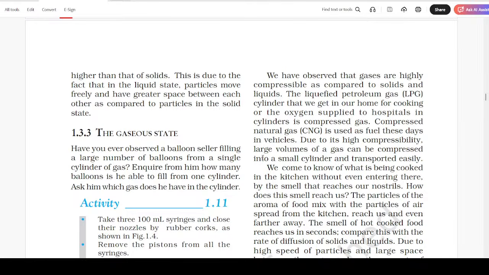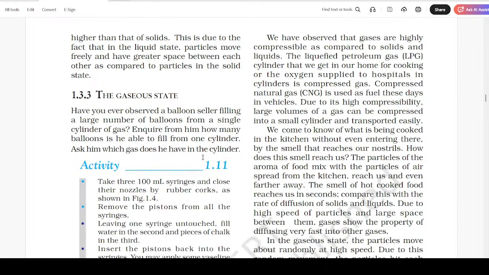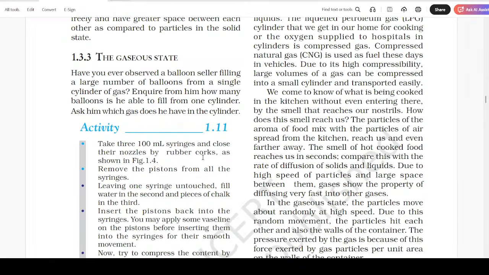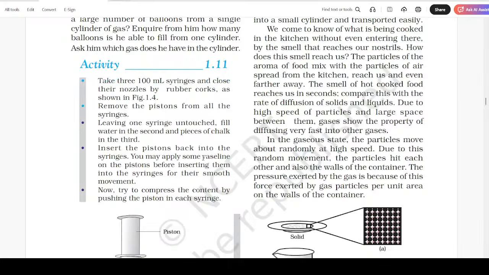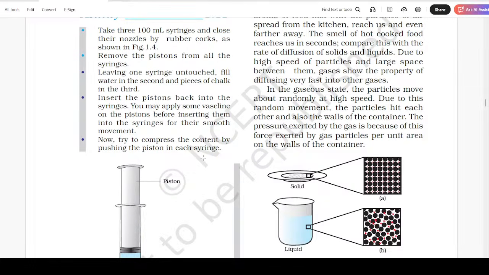Compare this with the rate of diffusion of solids and liquids. Due to the high speed of particles and large space between them, gases show the property of diffusing very fast into other gases. In the gaseous state, the particles move about randomly at high speed. Due to this random movement, the particles hit each other and also the wall of the container. The pressure exerted by the gas is because of this force exerted by gas particles per unit area on the walls of the container.